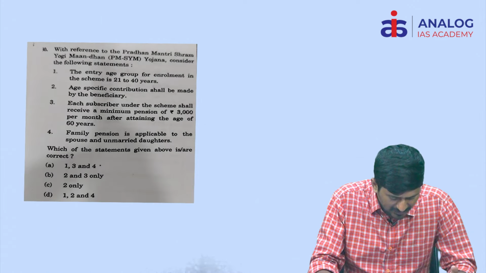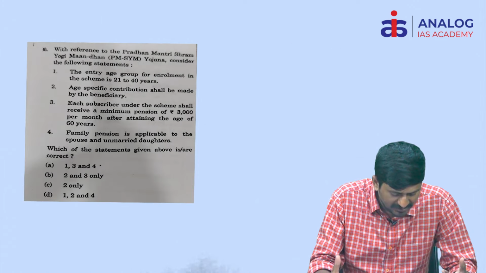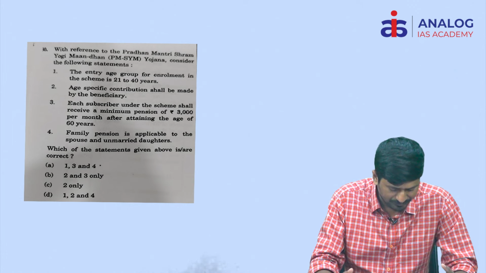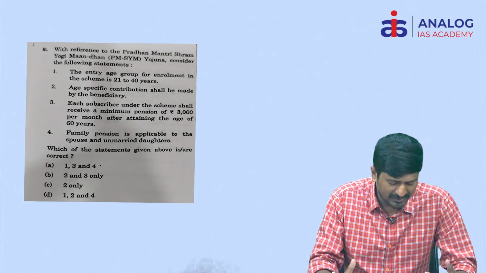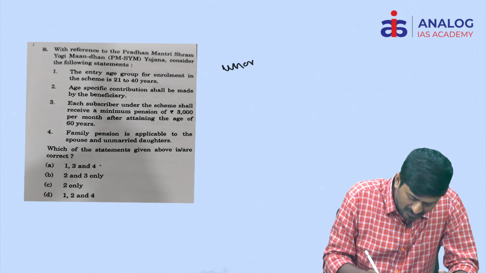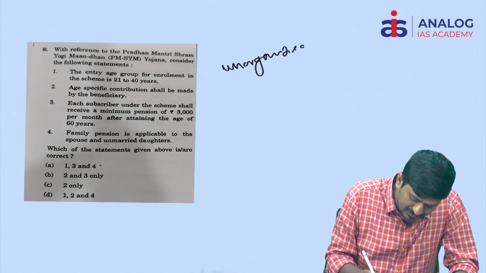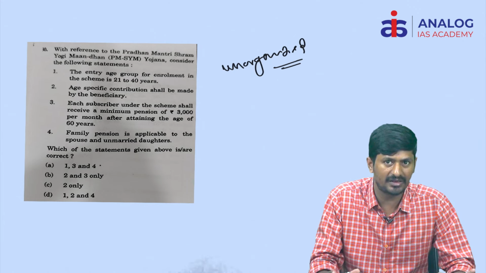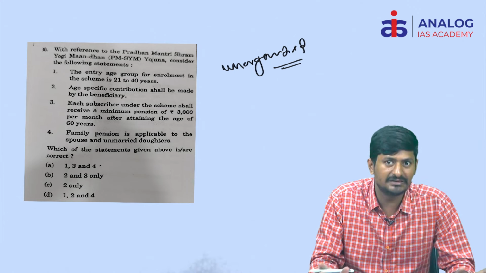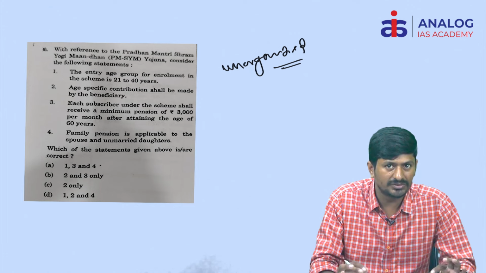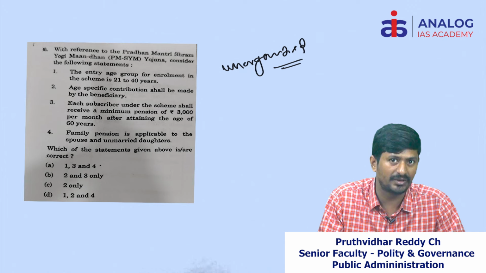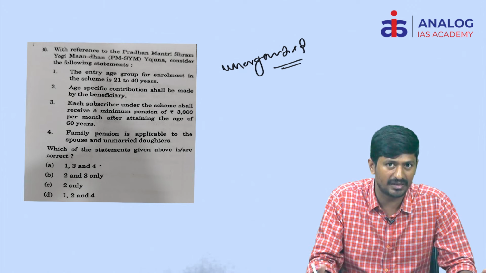Next one, with reference to Pradhan Mantri Shram Yogi Maan-dhan Yojana, consider the following statements. Actually, this particular scheme is applicable to unorganized workers. Unorganized workers means those workers who are not protected with any existing labor legislations. So those are called unorganized workers. They don't have the security of social security. Such people are called unorganized workers.